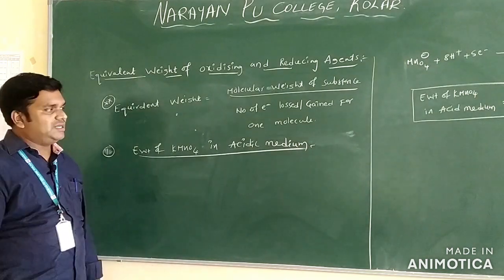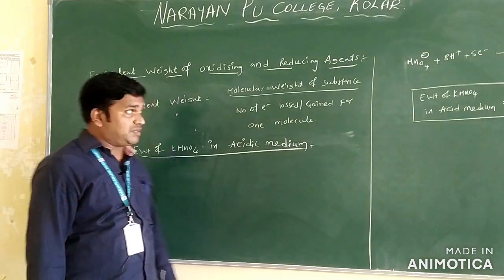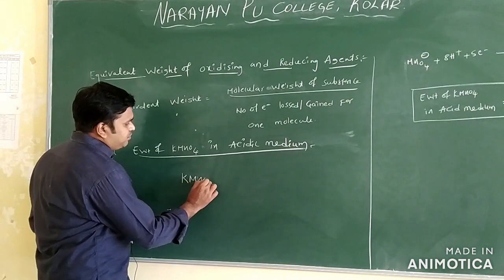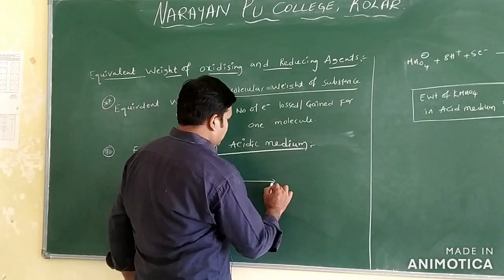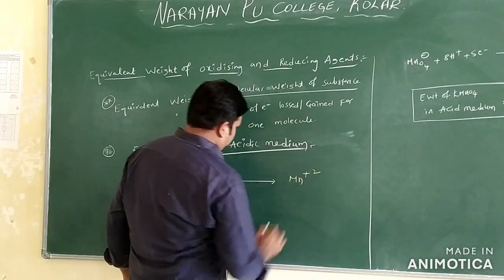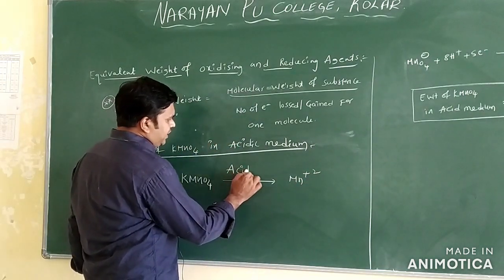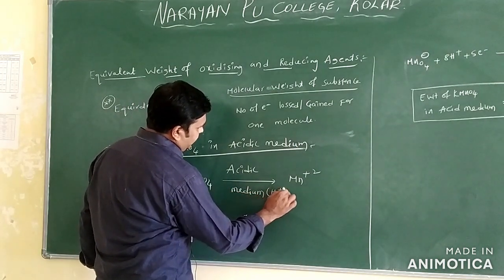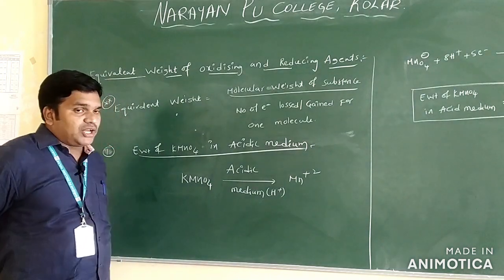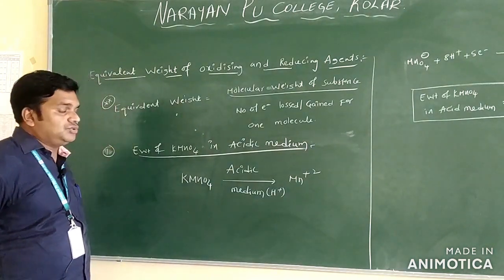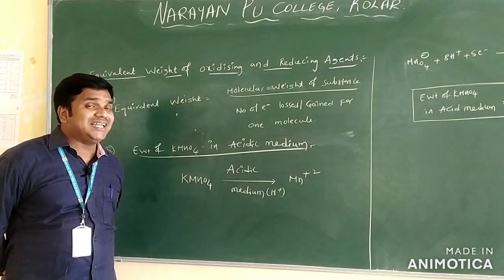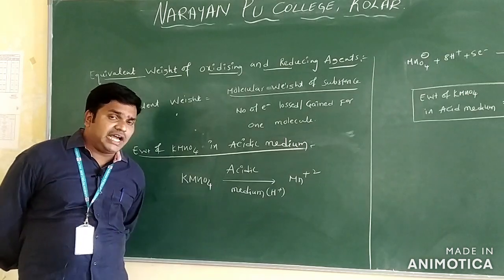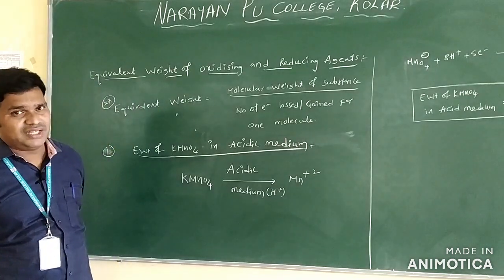Equivalent weight of KMnO4 in acidic medium. This is very important for the objective purpose. This equivalent concept I already told you. Potassium permanganate, KMnO4, is converted into Mn +2 in acidic medium, so here I write H+. Whenever potassium permanganate is converted into Mn +2, we have to identify how many electrons are changed in this reaction. The calculation of oxidation number is generally part of the redox reactions chapter.